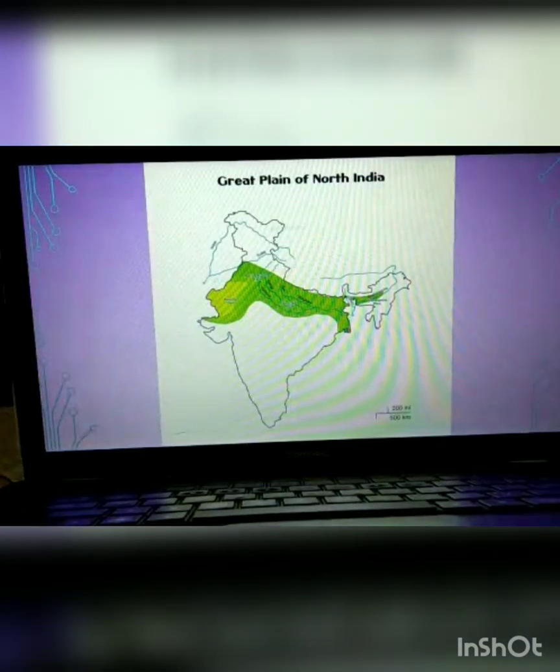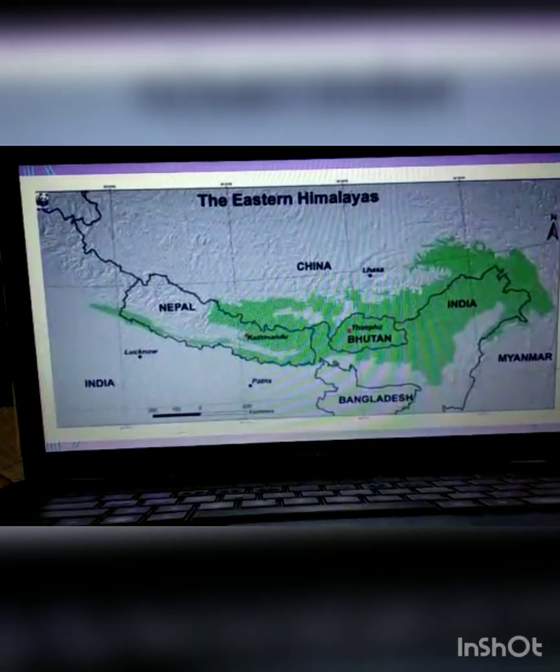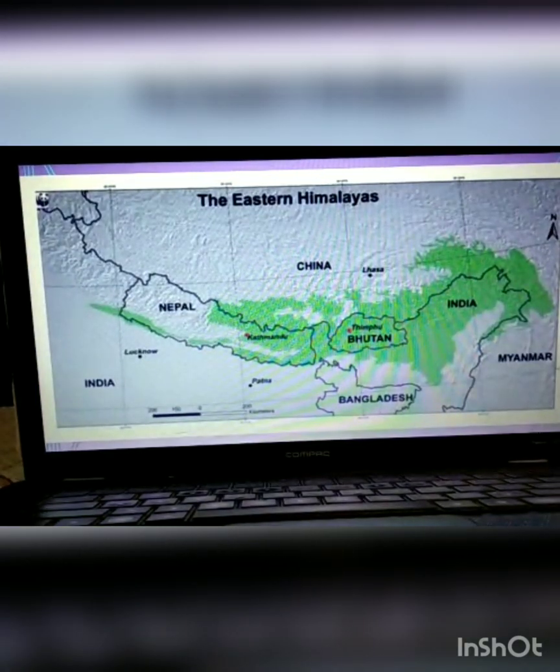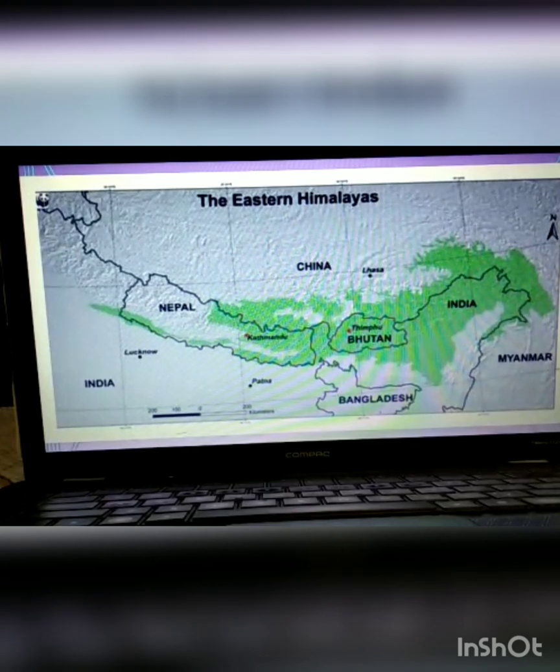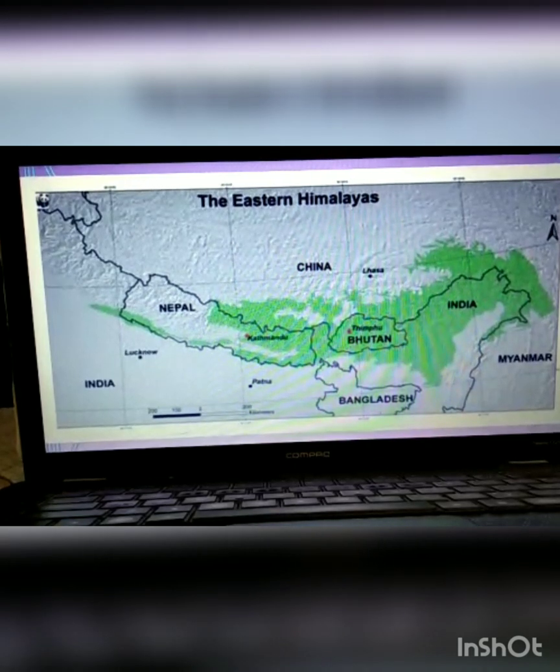So moving on, Eastern Himalayas. Let's talk about the Eastern Himalayas. There are many hills like Patkai Hills, Naga Hills in Nagaland, and Lushai Hills in Mizoram. This is a forested area. Roads and railways have not developed much in this part because it is forest and a mountainous region, so it is difficult for railways to be set up here. Okay. This is one of the landforms which we studied now.